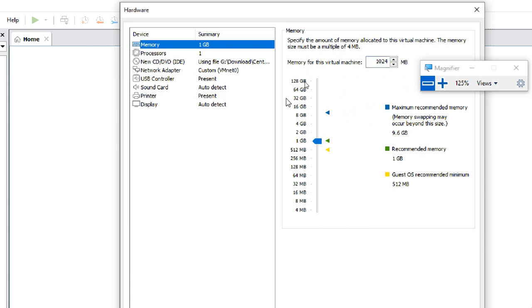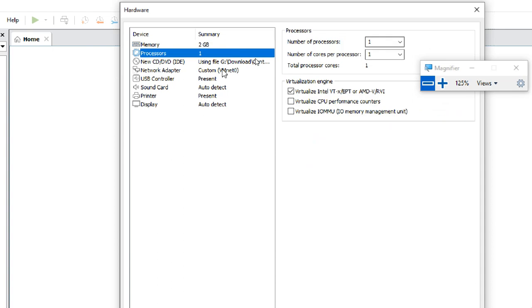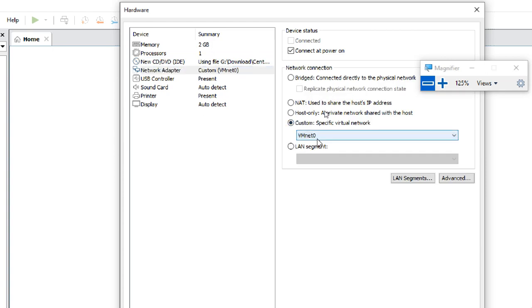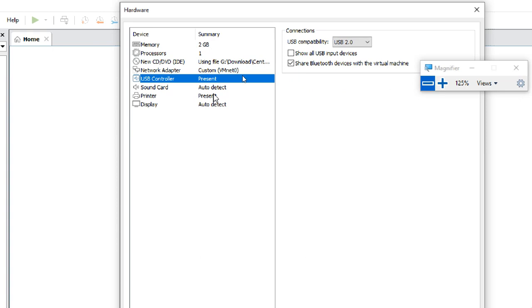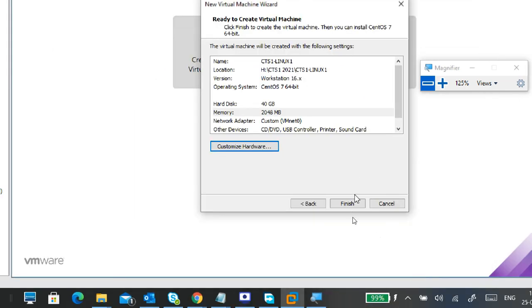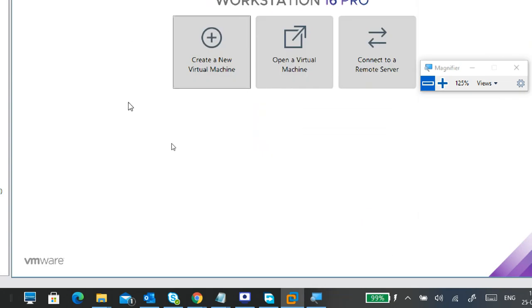Again 1 GB. You can change it to 2 GB, no problem. You can put 2 GB at the time of installation, and while working we can convert it into 1 GB. So I put 2 GB and I check this one. Next, I put an image, so find out where your image is. Next, custom VMnet 0, that's it. Now we have to close, finish. The virtual machine is created.